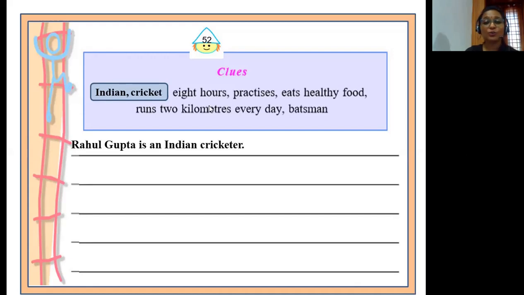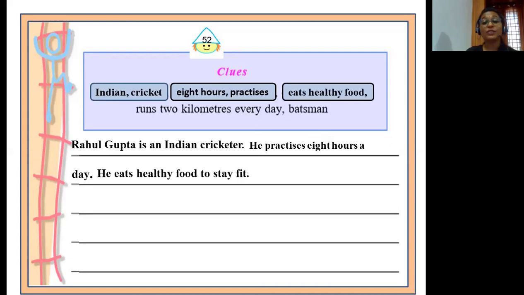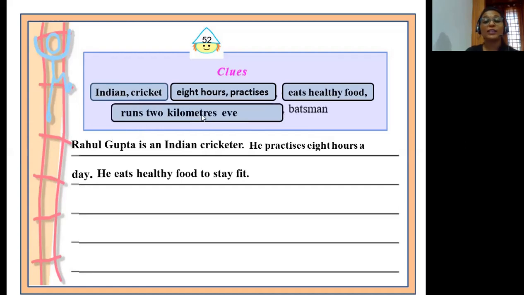Now let's use the clues, 8 hours and practices, to frame our second sentence. He practices 8 hours a day. Now, using the third clue, eats healthy food, we can frame the sentence. He eats healthy food to stay fit. To frame our fourth sentence, let's use the clue, runs 2 kilometers every day. He also runs 2 kilometers every day.